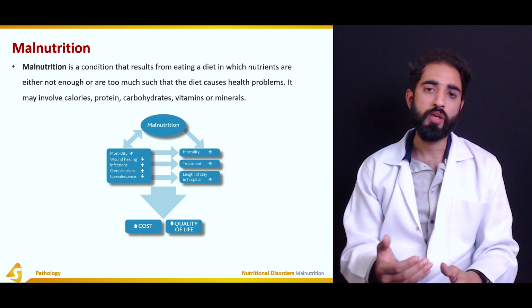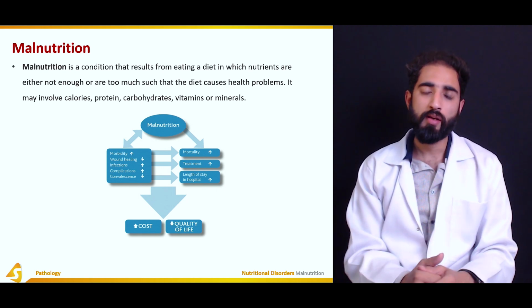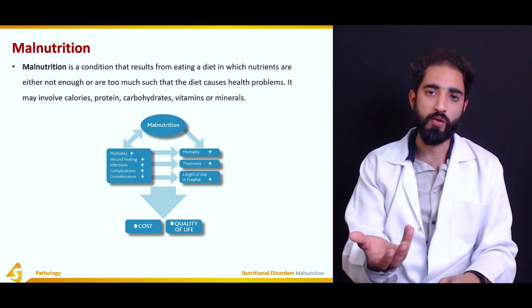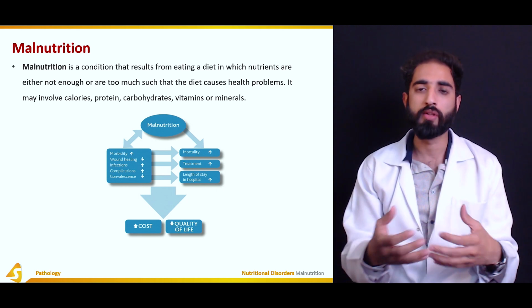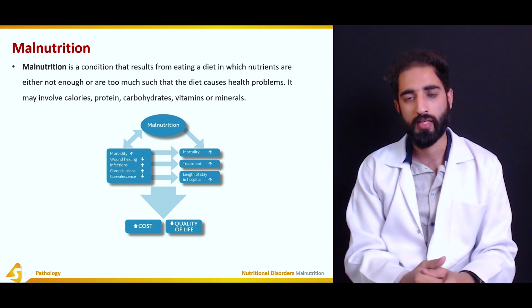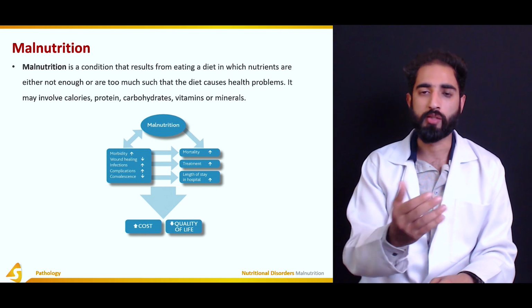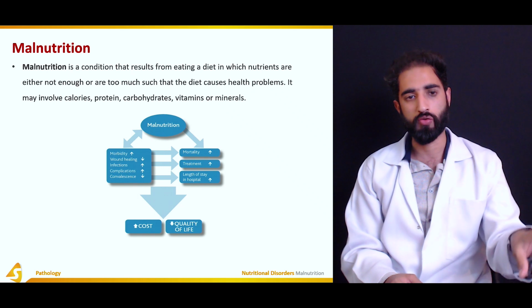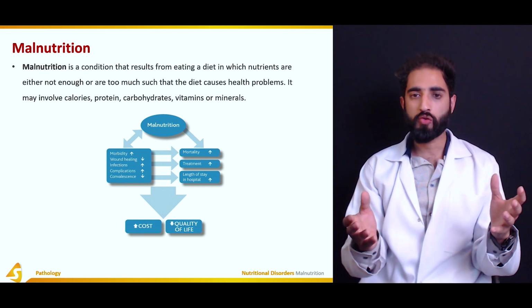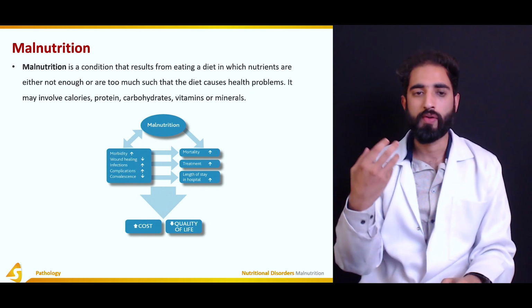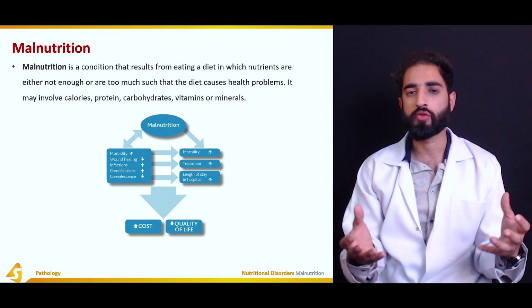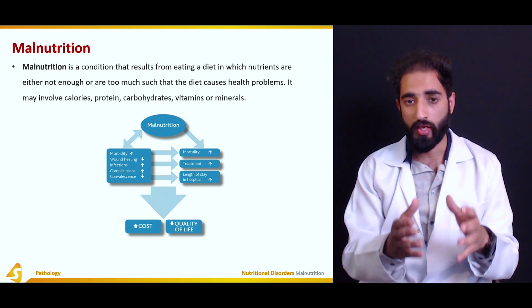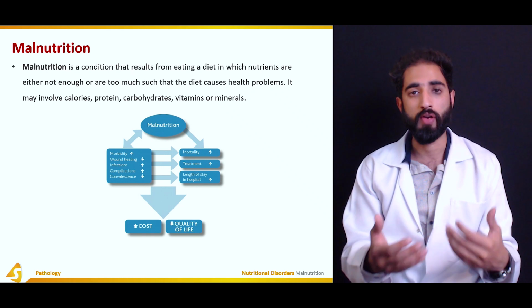Malnutrition is equally a result of when there are more than enough nutrients, such as in hypervitaminosis or obesity, in which there is too much of a specific type of nutrient. So malnutrition can be because of a lack of nutrients or too much of any nutrient, which results in different kinds of health problems.